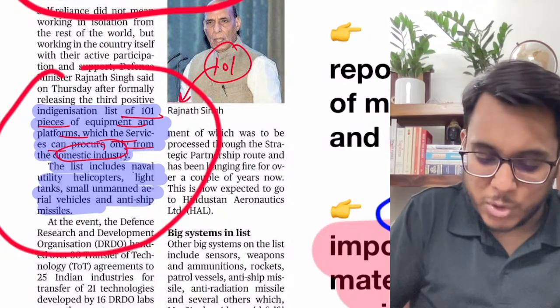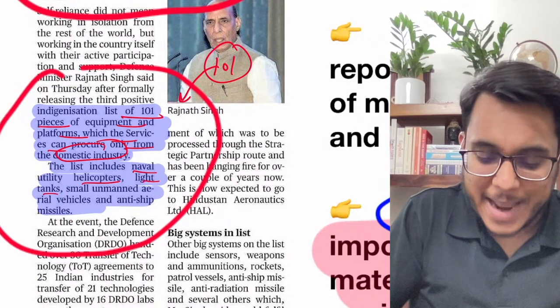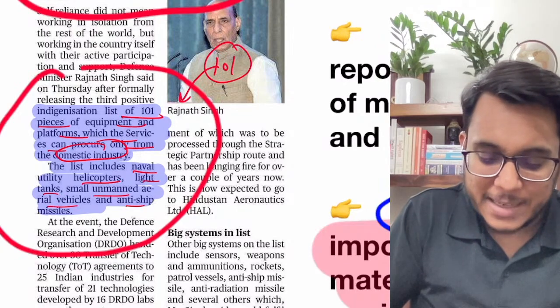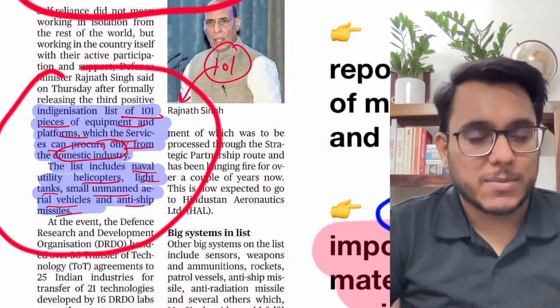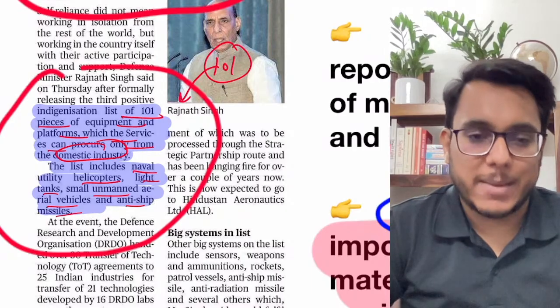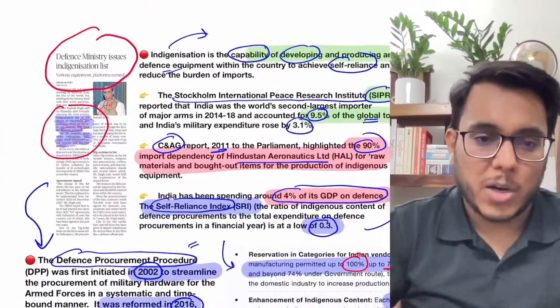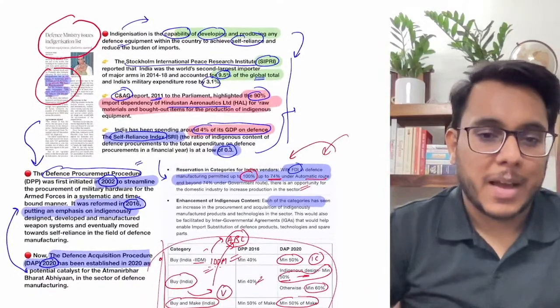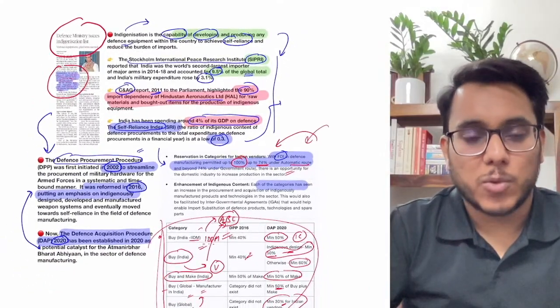Indigenization list of 101 pieces of equipment and platforms which the three services can procure only from the domestic industry. So the naval utility helicopters, light tanks, small unmanned aerial vehicles, anti-ship missiles. So such 101 items are there. You obviously don't need to see the names of all of them. So this is all that has come in this particular article. I hope you have understood it, and now we'll move to the next article.